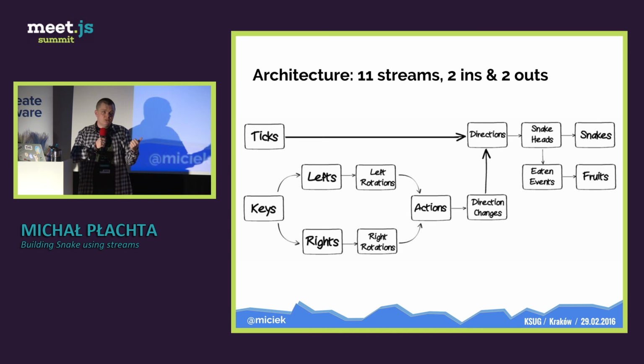The first one is ticks, which are empty objects produced each 100 milliseconds, and the second is the keys stream, which is produced by the user. And the rest of the whole flow is just reusing the existing stuff using the operators. And the arrows here mean that we are using some kind of operator. Okay?